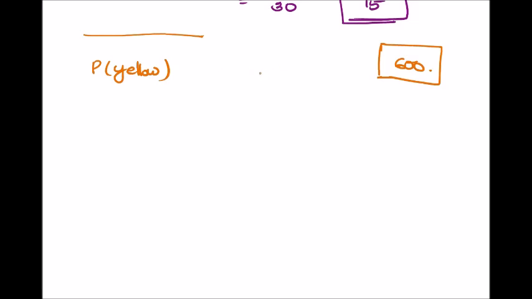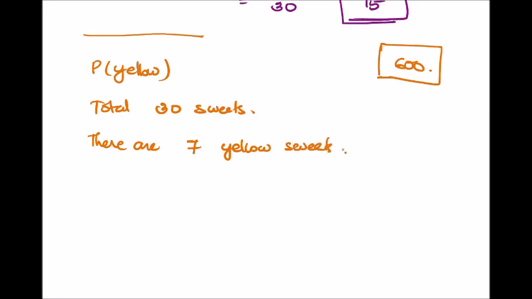In the sample space there are a total of 30 seeds and 7 yellow seeds, as given in the question.